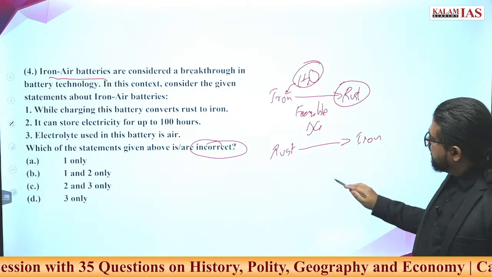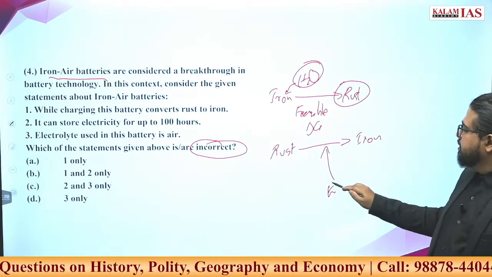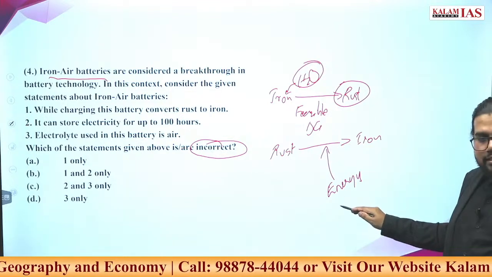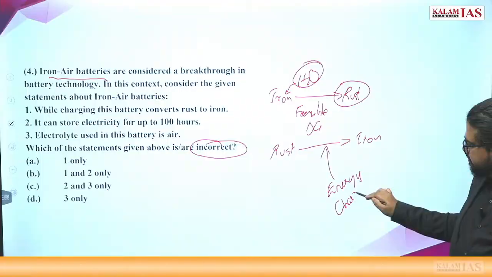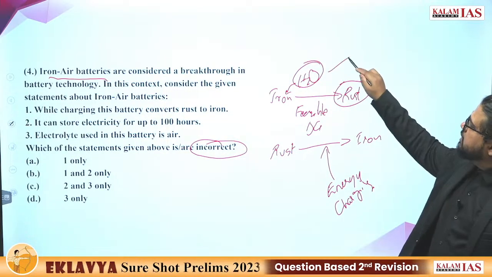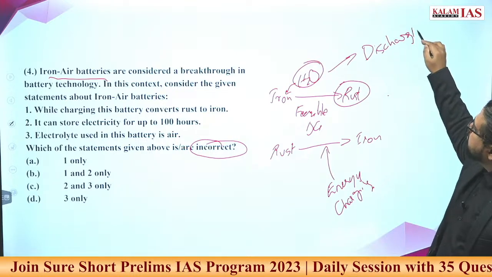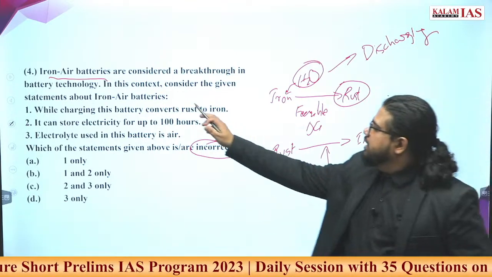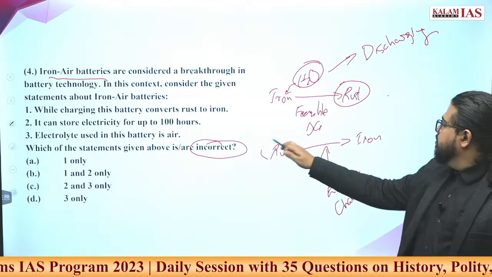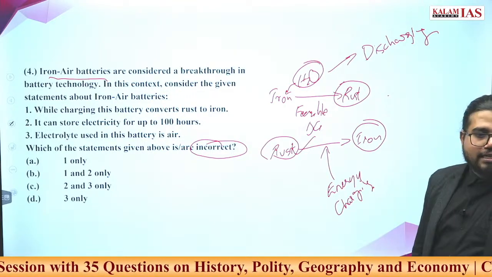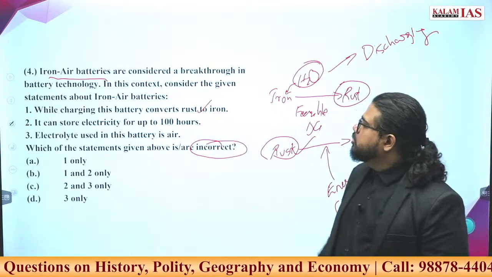So if this reaction has to happen, what do you have to give? You have to give energy. Giving energy is called charging the battery. This process is called discharging the battery. Now try to associate. While charging the battery, rust converts to iron. Exactly correct statement. Logically it is matching. The first statement should be correct.